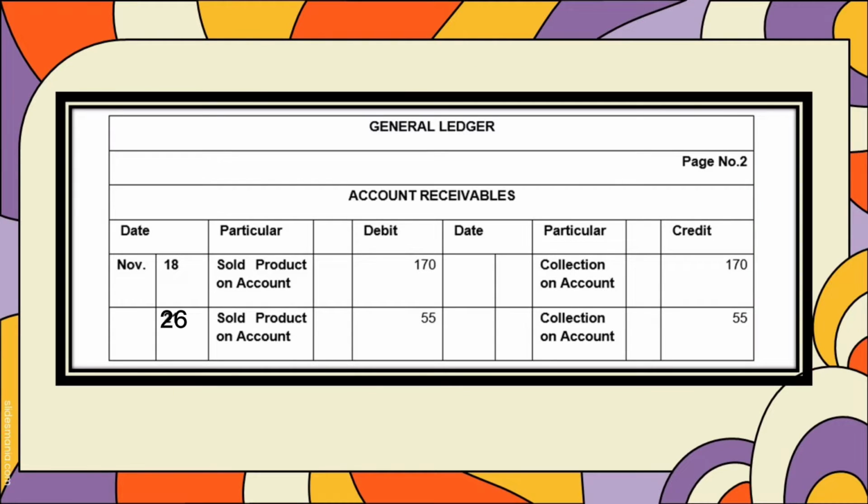Here in page 2, we have the account receivables. Now in November 18, that particular day, we sold product on account with the amount of 170 pesos. And in November 26, we also sold product on account, which is 55 pesos.